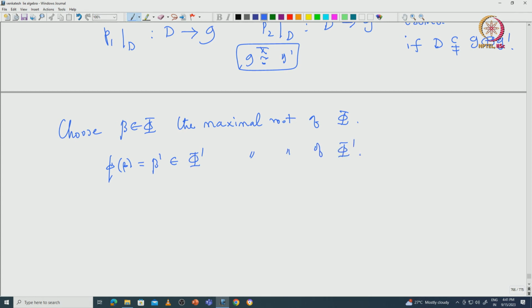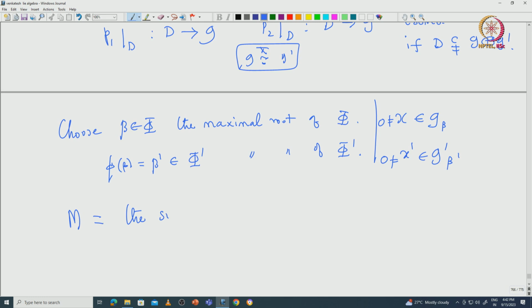Okay. So, then what you do? You take some non-zero x inside G beta and then non-zero x dash inside this G dash beta dash. Then using this we can define this subspace capital M. What is this?